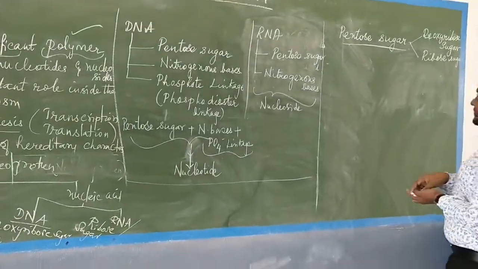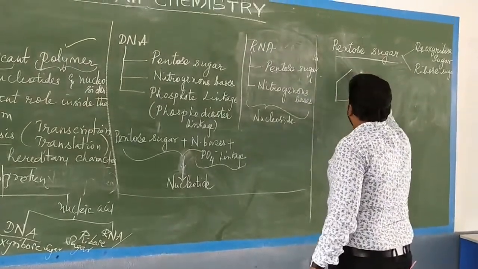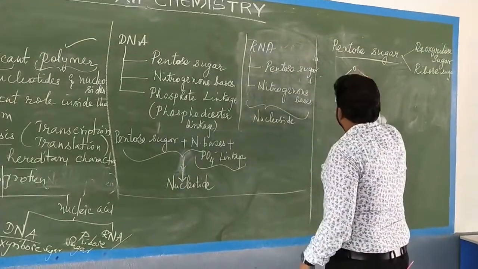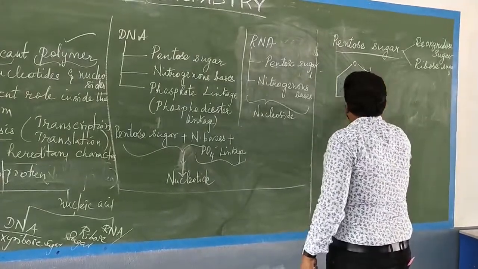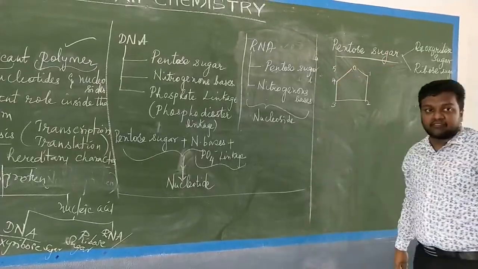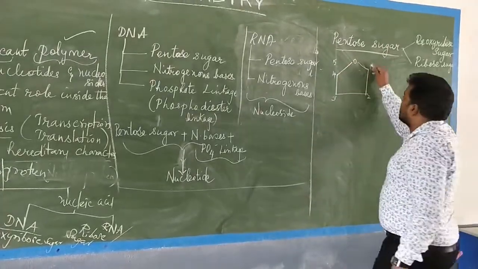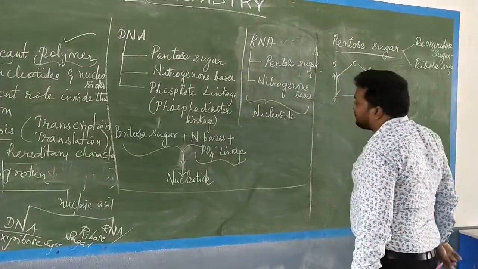Okay. Now, it's a pentose, so the pentose structure we have to draw. The numbering will be 1, 2, 3, 4, and here it will have 5. So it is a pentose ring structure. So 1 carbon, 2 carbon, 3 carbon, and 4 and 5 carbon.